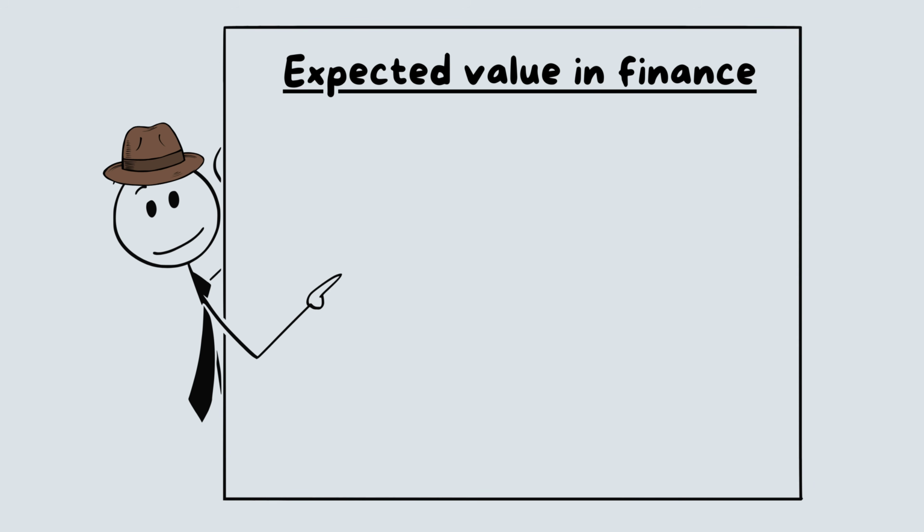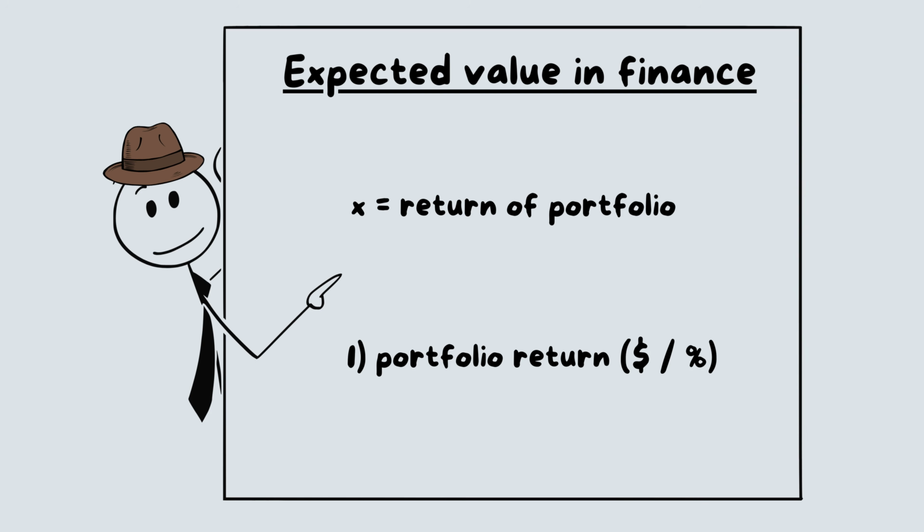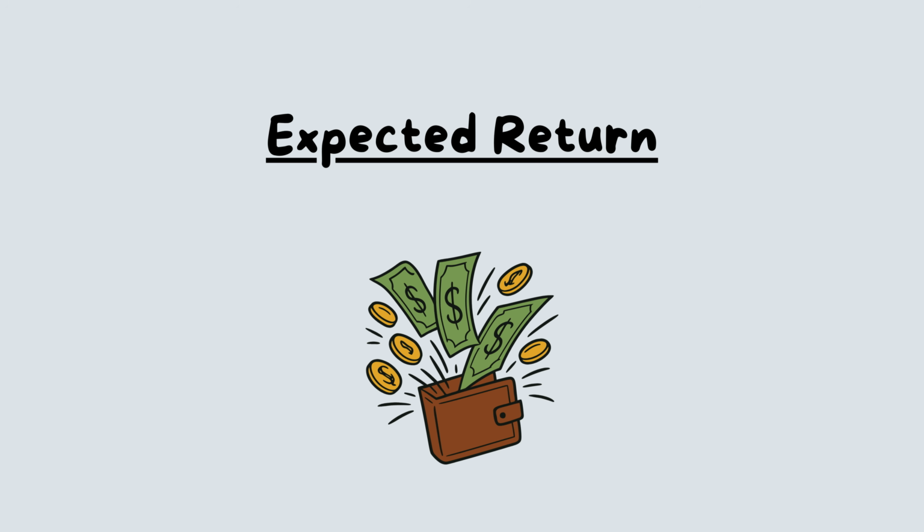Now let us connect this general rule to finance. We take X to be the random return of a portfolio between today and tomorrow. For each scenario tomorrow, there is a portfolio return in dollars or in percent. And there is a probability for that scenario. If we apply the same rule as before, we get what people in finance call the expected return. Mathematically, it is just the expected value of the return random variable.